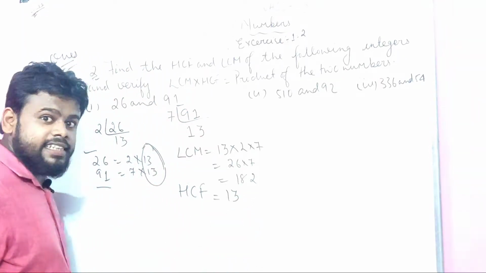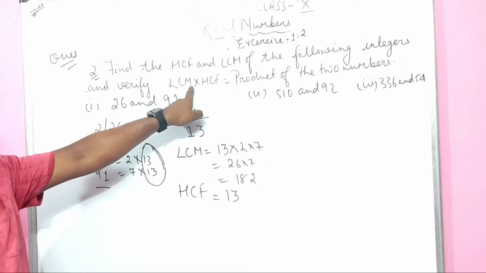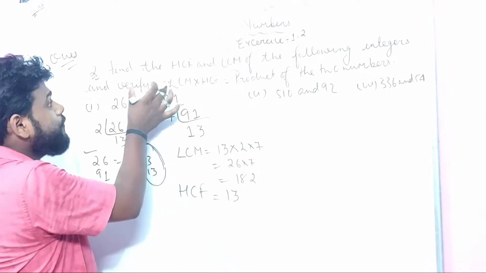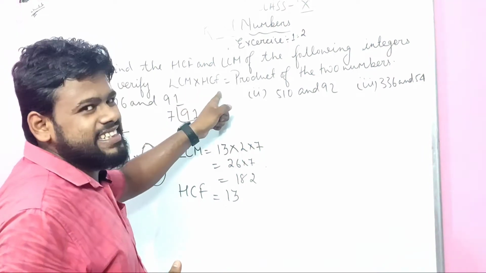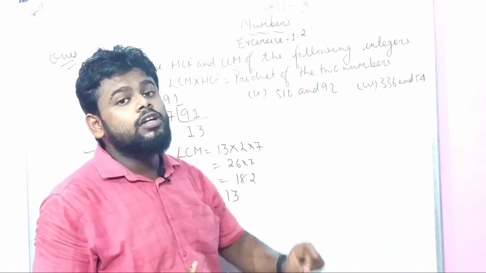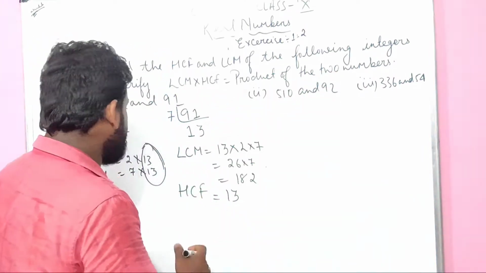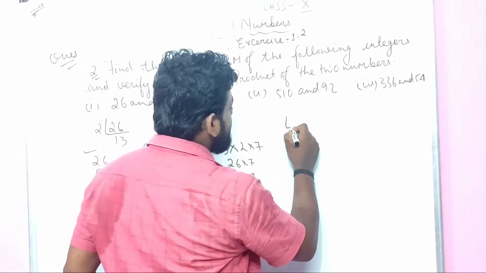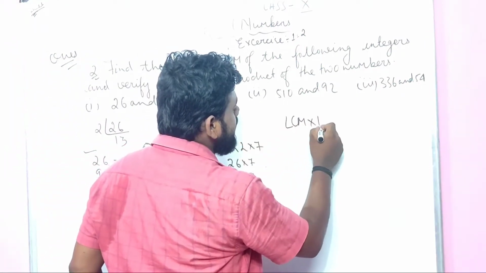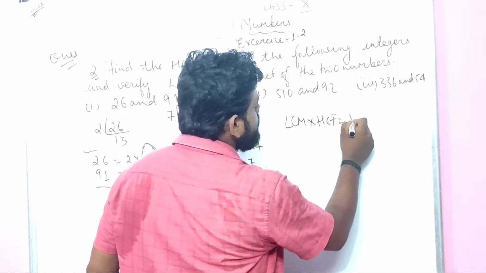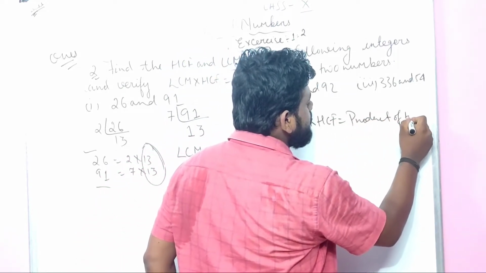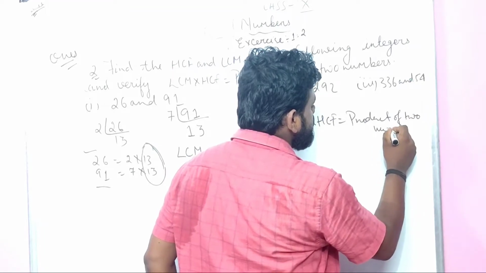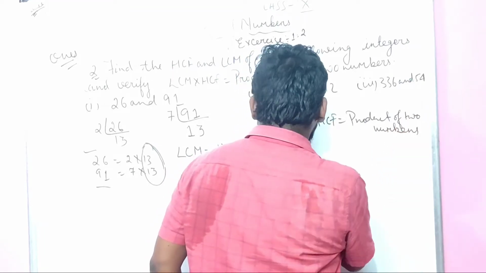Right? Is it clear? Here he is saying that whatever the number, we have to verify. We have to prove that LCM times HCF equals the product of two numbers. That means we have to prove that LCM times HCF equals the product of two numbers, right beta?